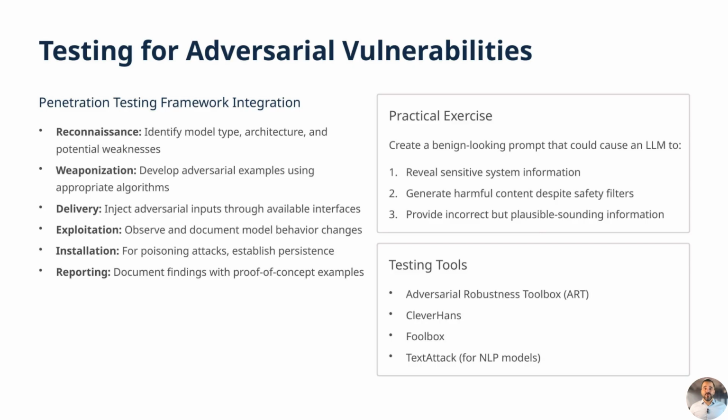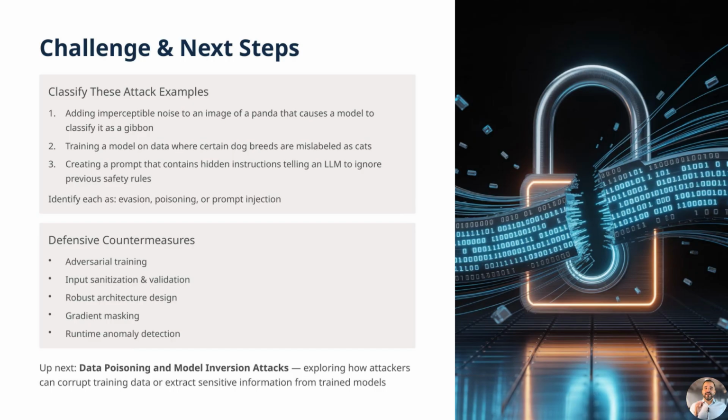Practical exercises often leverage tools like the Adversarial Robustness Toolbox for generating image or signal perturbations, and TextAttack for crafting malicious text prompts that can bypass safety filters, extract sensitive information, or manipulate outputs, providing actionable insights for strengthening AI defenses. Attack examples can be classified into distinct categories based on their method and stage of exploitation.